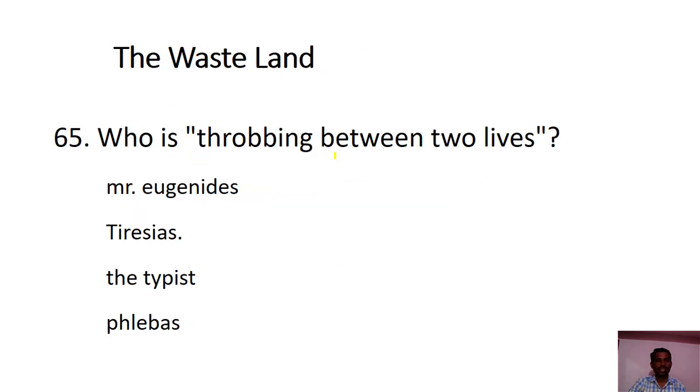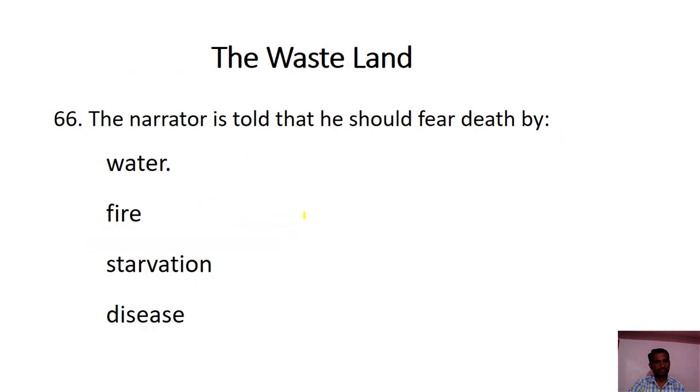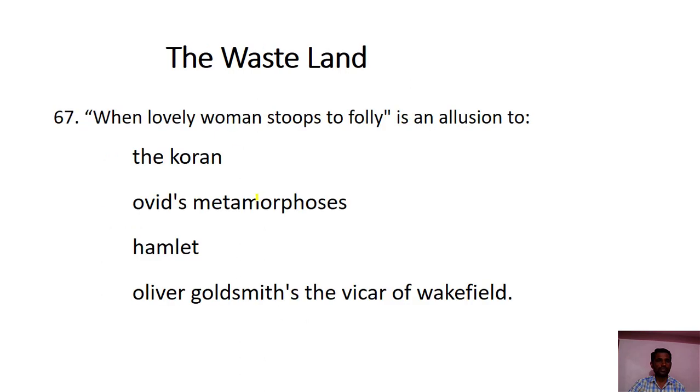Who is throbbing between two lives? Options: A. Mr. Eugenides, B. Tiresias, C. the typist, D. Phlebas. The right answer is Tiresias. Tiresias is throbbing between two lives. He represents both male and female with wrinkled breasts. The narrator is told to fear death by water, fire, starvation, or disease. The right answer is water.